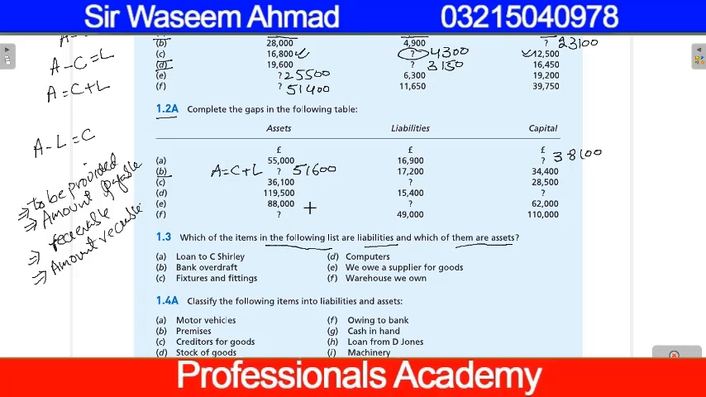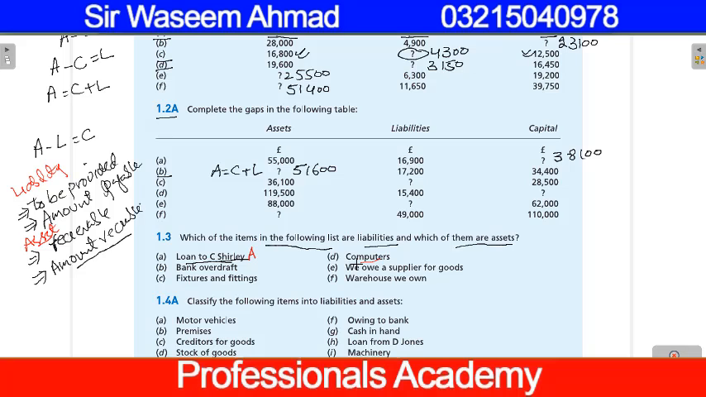So we have to separate the items which are assets and which are liabilities. A. Loan to C. Shirley. We have given loan to C. Shirley, so it is amount receivable. When amount is receivable, it is an asset. And when amount is payable, it is liability. So loan to C. Shirley, we have given the loan and the amount is receivable, it is our asset.